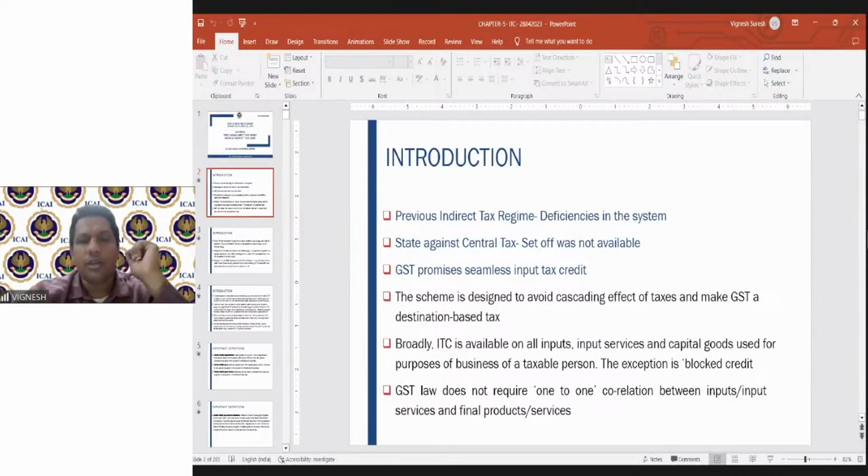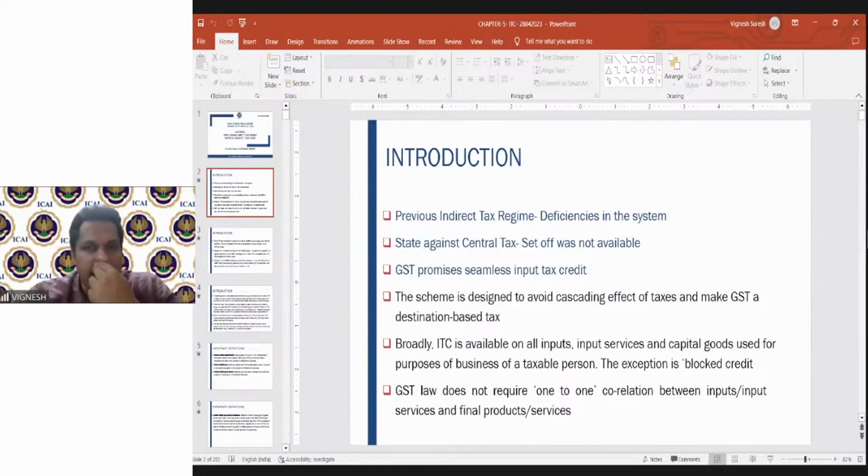So therefore, again, prior to 2017, a lot of deficiencies were there in the indirect tax system, wherein a lot of taxes used to be imposed, like central excise, service tax, VAT, etc. And on those taxes also other taxes used to be imposed. A small example is excise duty was applicable on the manufacture of products prior to 2017.